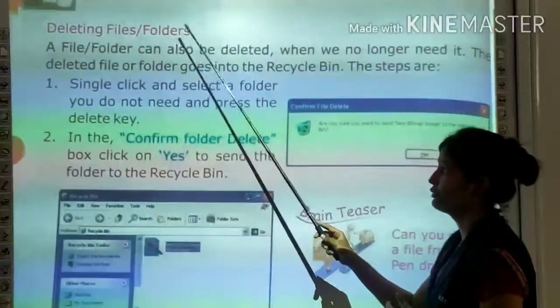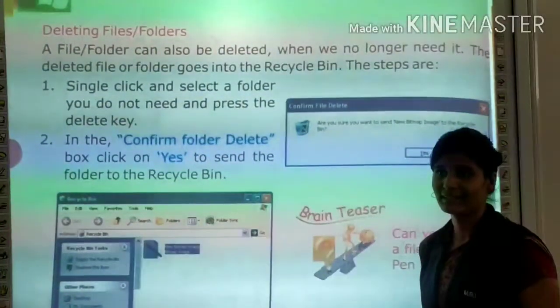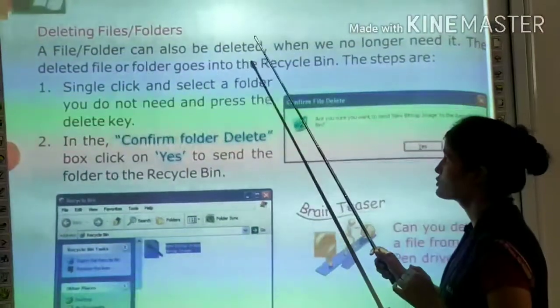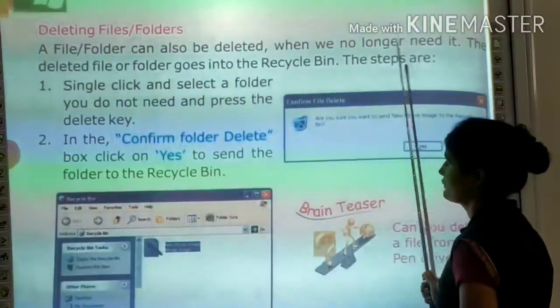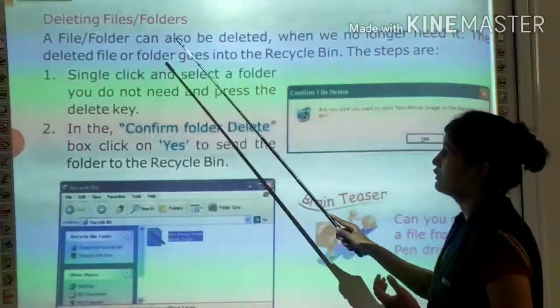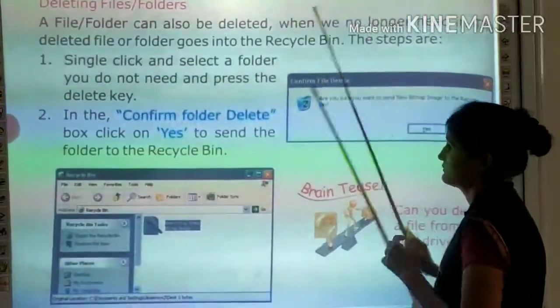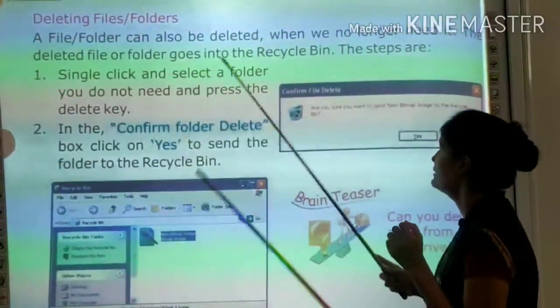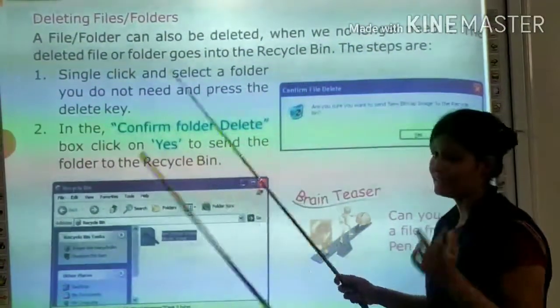Deleting file or folders. When you create a group, आपने file create करी, now how to delete? आपको delete कैसे करनी होती है? A file or folder can also be deleted when we no longer need it. If you do not need any file or folder, you can delete it. The deleted file or folder goes into the recycle bin. कहाँ जाती है deleted? जो भी आपने file या folder delete किया, it goes into the recycle bin.